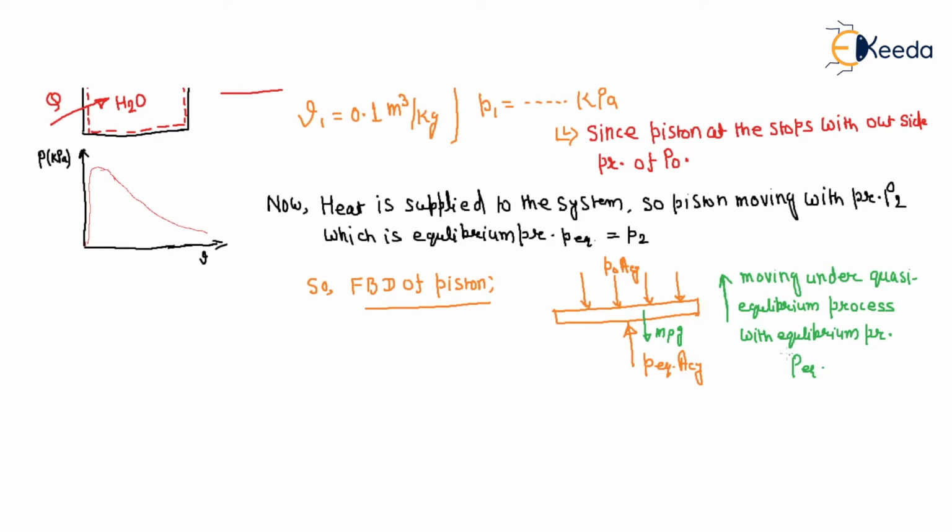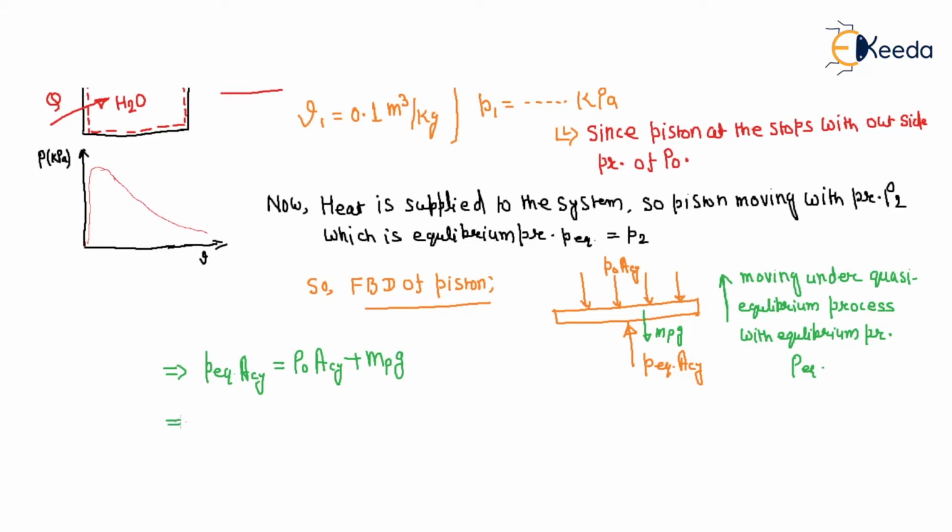So if we calculate the equilibrium pressure, the net force is 0. P equilibrium times the area of the cylinder is equal to P0 times the area of the cylinder plus the mass of the piston into g.